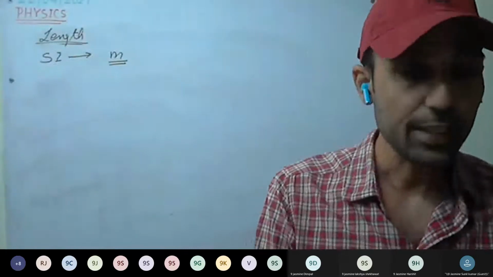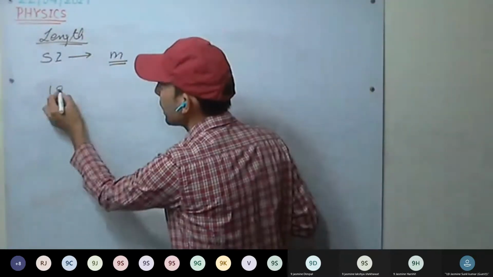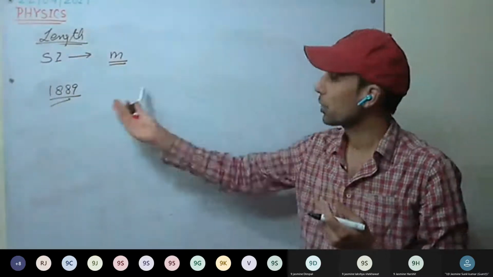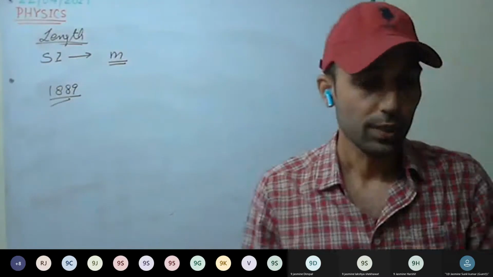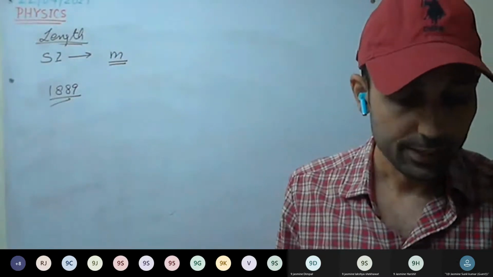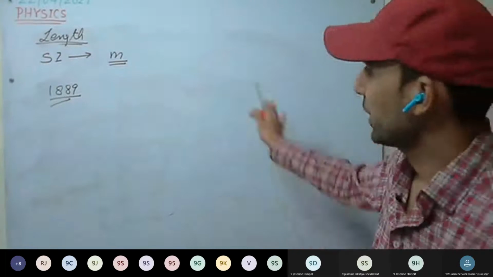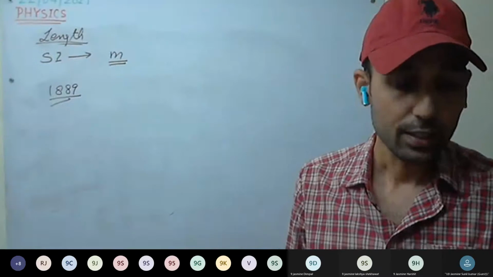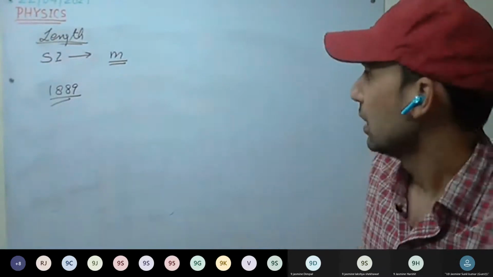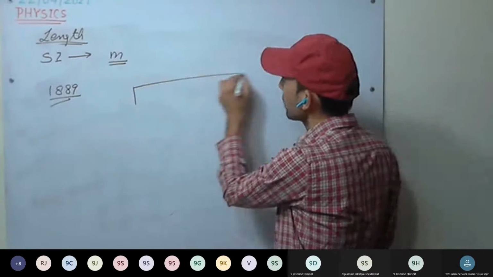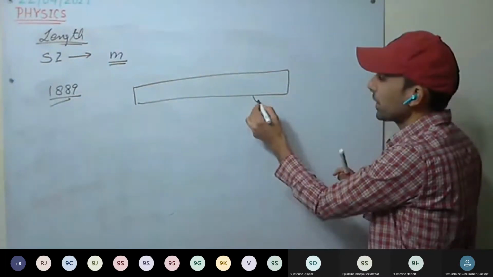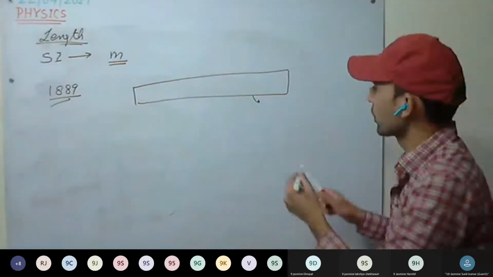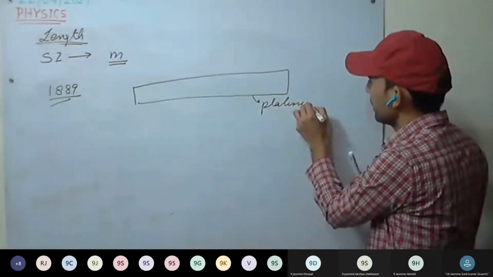First it was defined in 1889. With time, the definition used to change as we make the meter more and more accurate. In 1889, it was defined at the International Bureau of Weights and Measures, an institute located near Paris. There we defined the meter. How did we define meter? We took one rod made up of platinum-iridium.